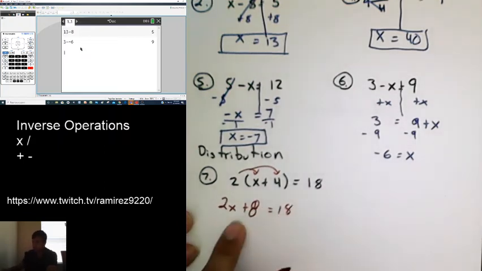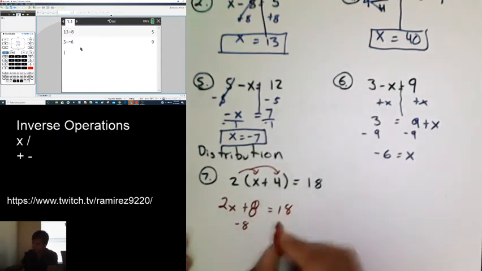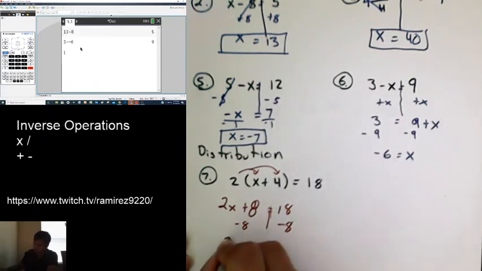And now this problem becomes like one of those problems before. So we just have to move the 8 over by subtraction. So this becomes 2x is equal to 10. And then we just divide by 2. And so x is 5.